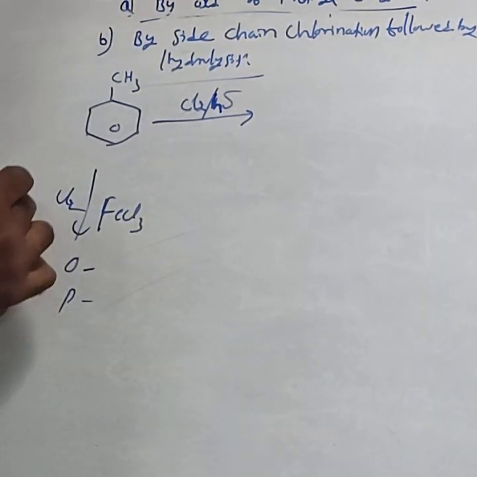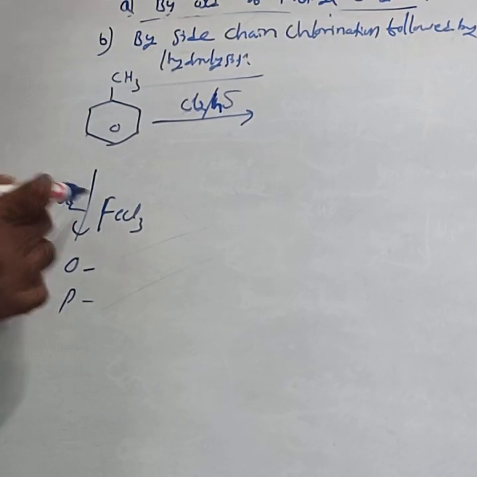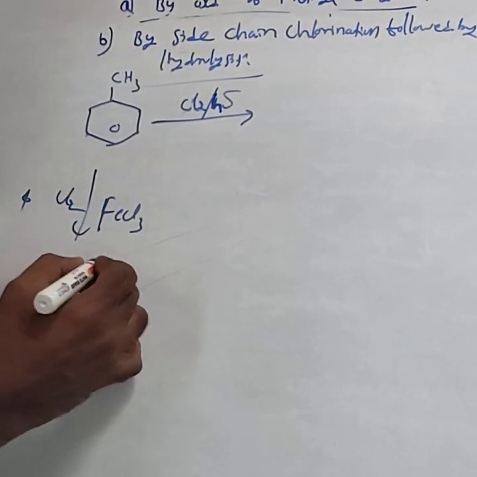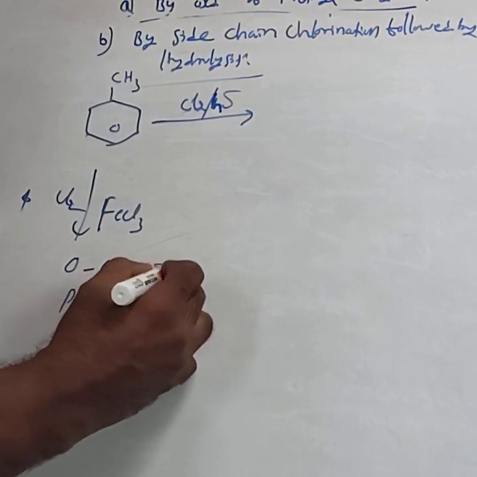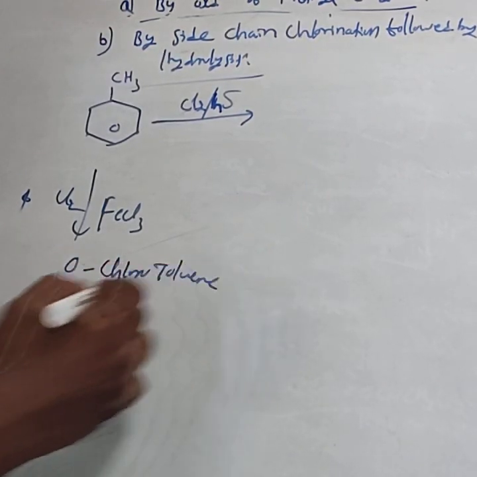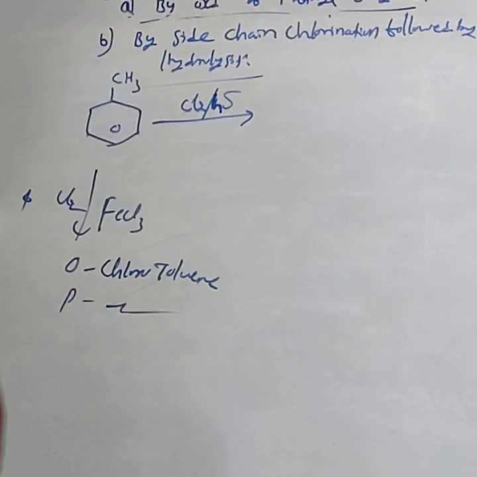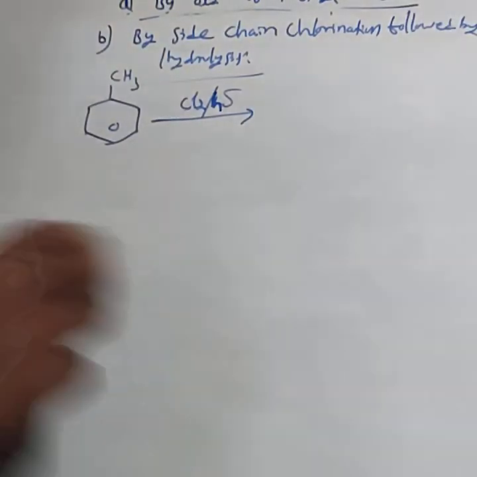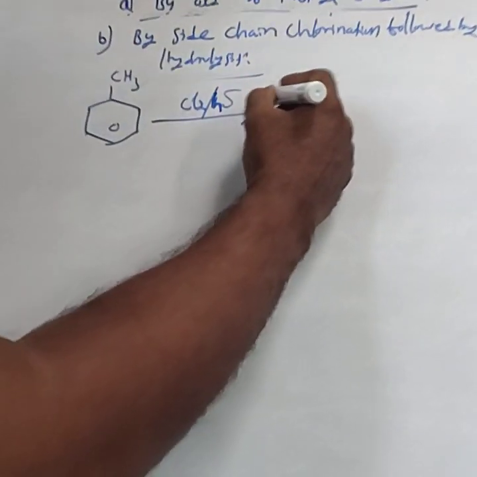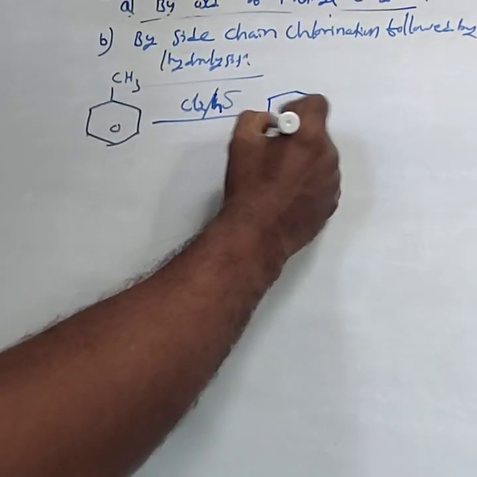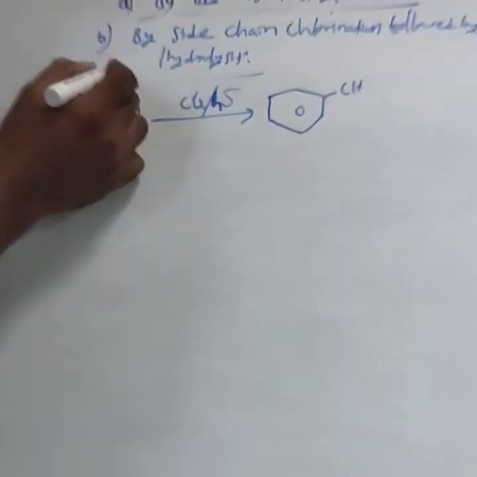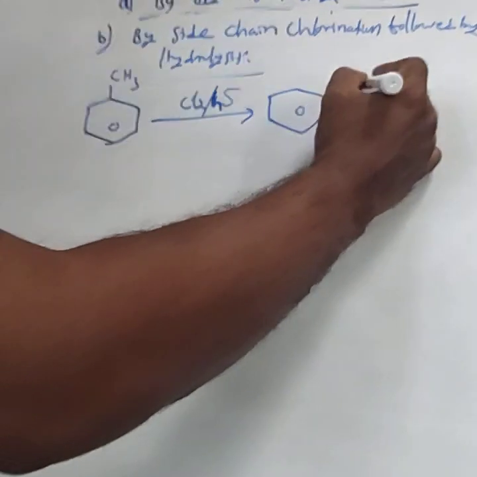This is important for the competitive exams. If they give Cl2 and FeCl3, then you have to mention orthochlorotoluene and parachlorotoluene. If sunlight is used, then you get different products. That is, side chain substitution takes place. Side chain substitution means these hydrogen atoms of the methyl are replaced by chlorine.